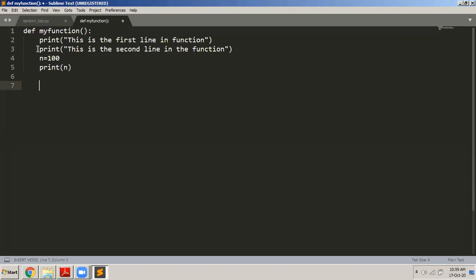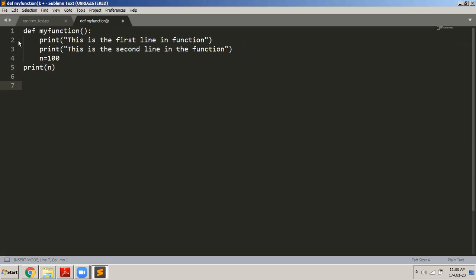Why are they in the body of the function? Because I've written it after one tab space inside. So whatever is written after one tab space inside, you can see that they all belong to the function. What will happen if I write that print n statement in the same line where I've defined the function, not written one tab space inside? Remember that this print n statement is not part of the function. It is not in the body of the function. It is in the main program.